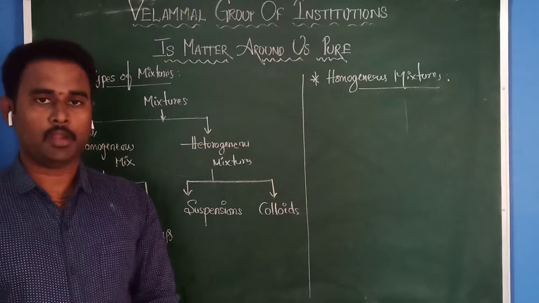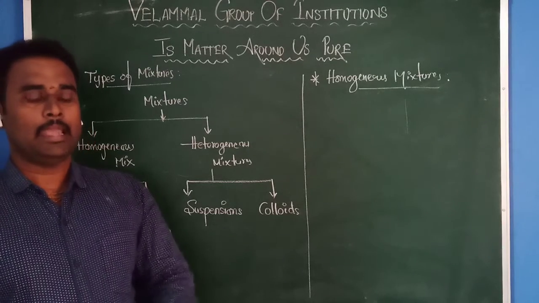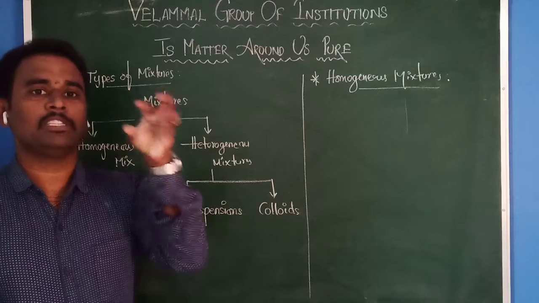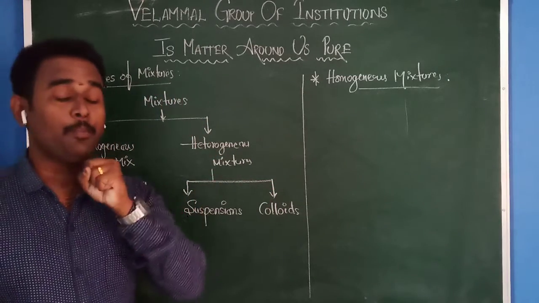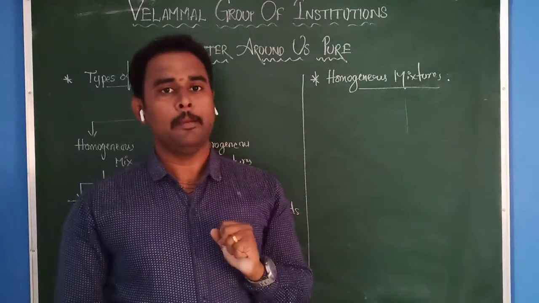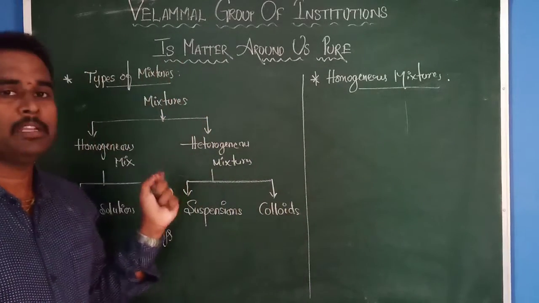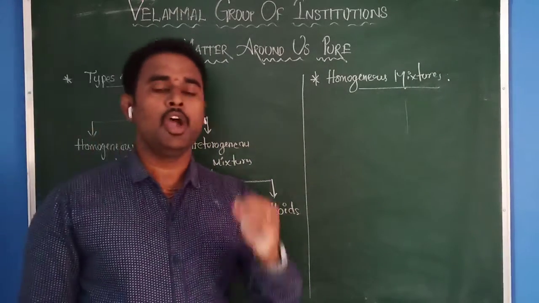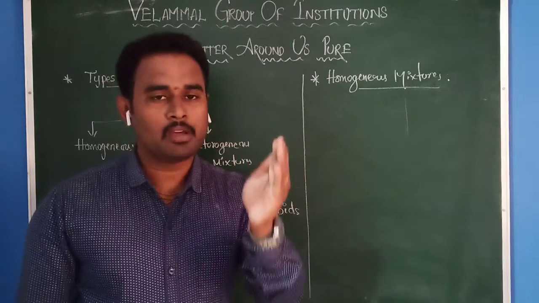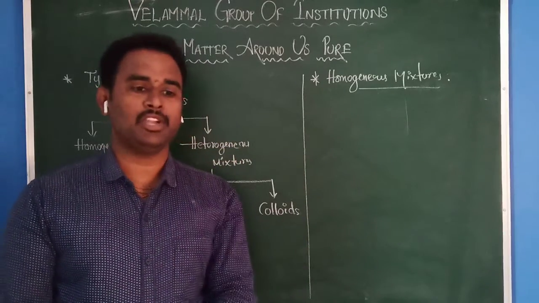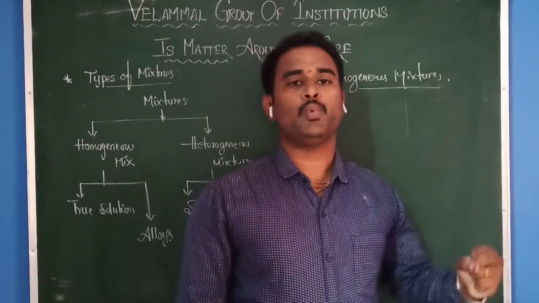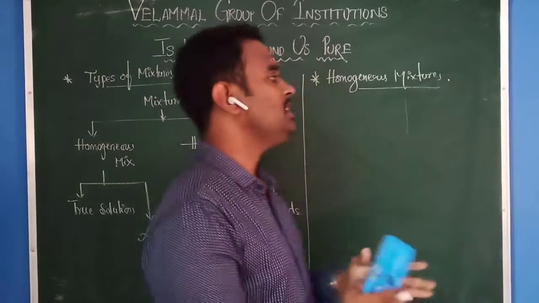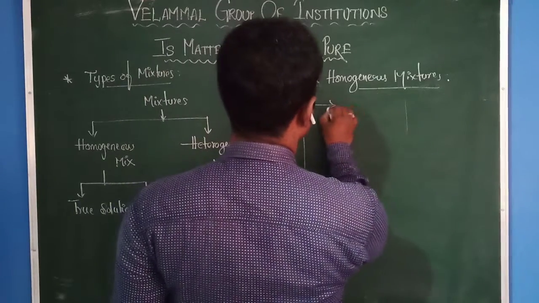That means you are not supposed to fix any ratio for the mixers, like adding this much amount of one compound to this much amount of another compound. Therefore, a mixer is nothing but a combination of two or more elements or compounds by any mass ratio.